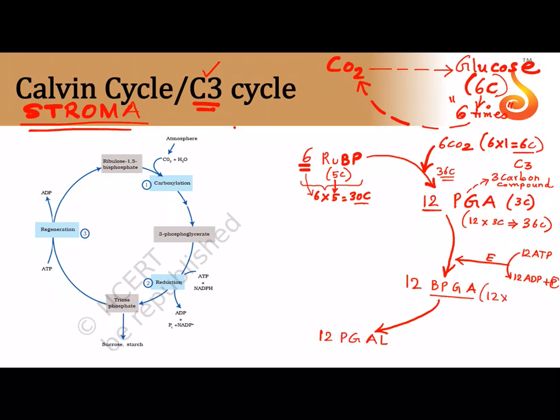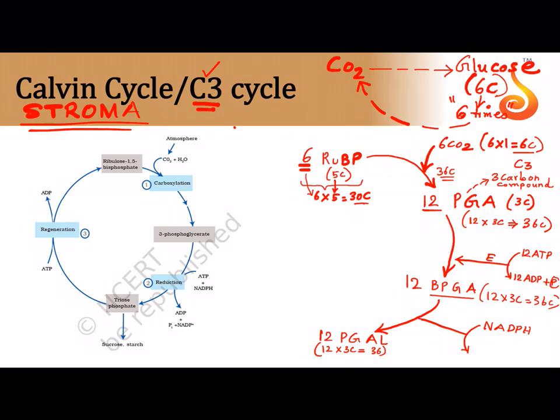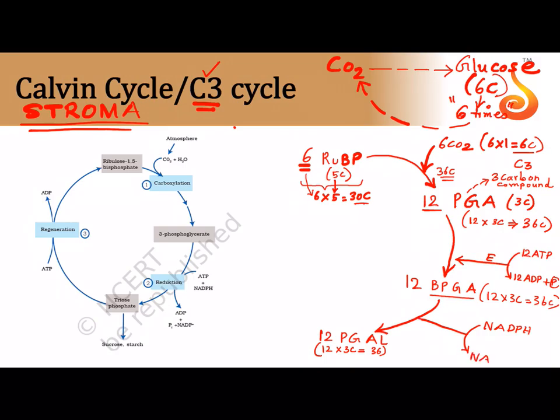So again here it is 12 into 3 carbon, that is 36 carbon. Again PGAL is 12 into 3 carbon, that is 36 carbon. Now this reduction is where we need NADPH. So NADPH reduces the 12 BPGA into 12 PGAL. It itself gets oxidized into NADP plus.